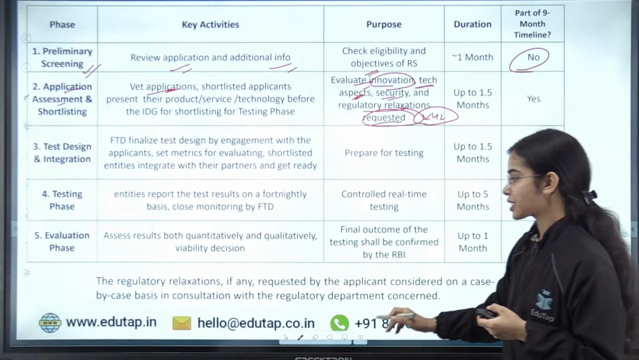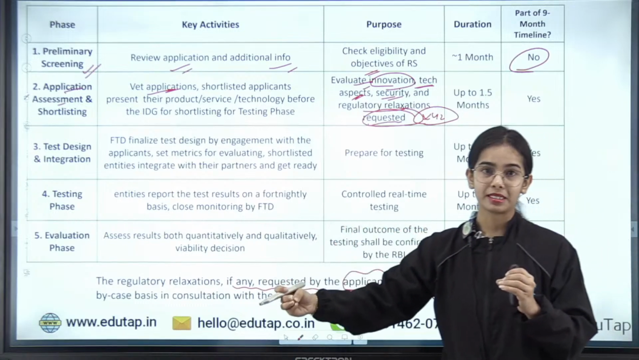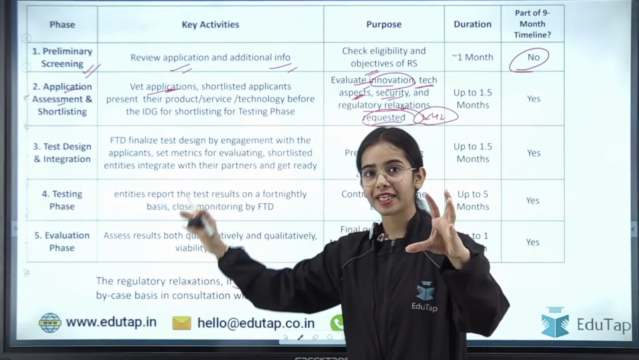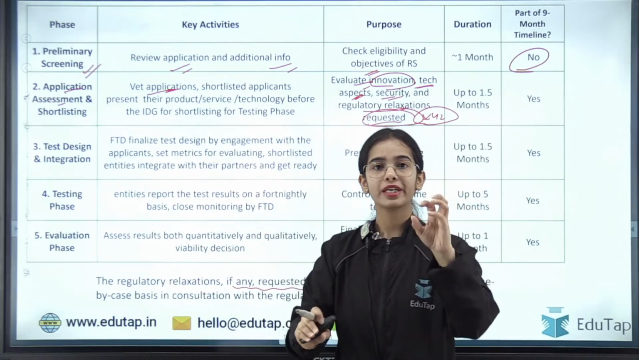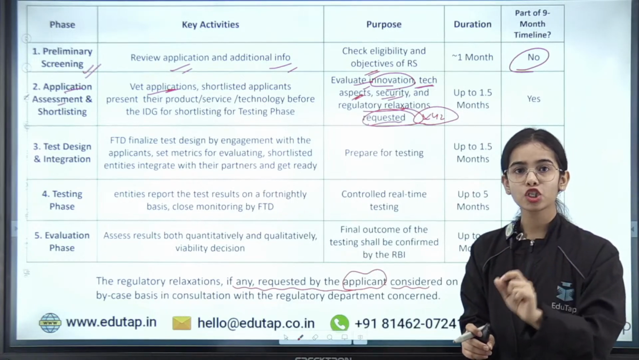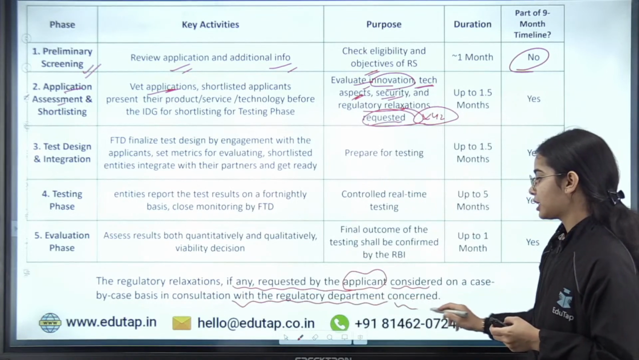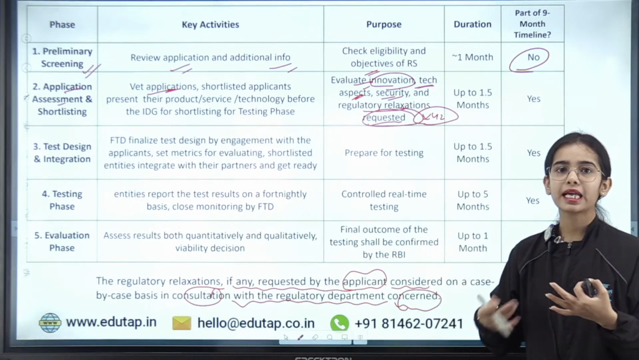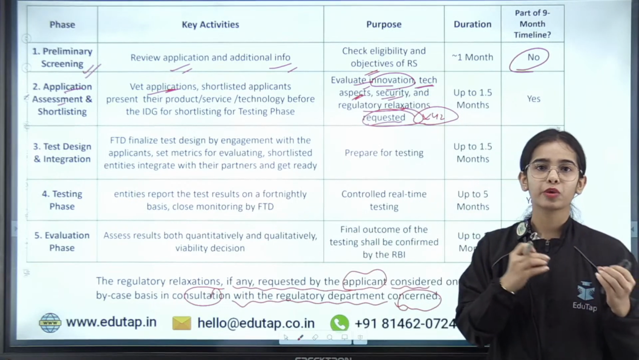Okay, so the regulatory relaxations, if any, requested by the applicant should be considered on a case-by-case basis. It's not that you are providing relaxation to a company, so that same relaxation has to be provided to all the entities that are entering the regulatory sandbox in a particular cohort. No, regulatory relaxations, if requested, have to be considered on a product-by-product or applicant-by-applicant basis, in consultation with the regulatory department concerned. It should be seen whether the regulatory relaxation can actually be given or not. If it is viable, then the regulatory relaxation can be given.